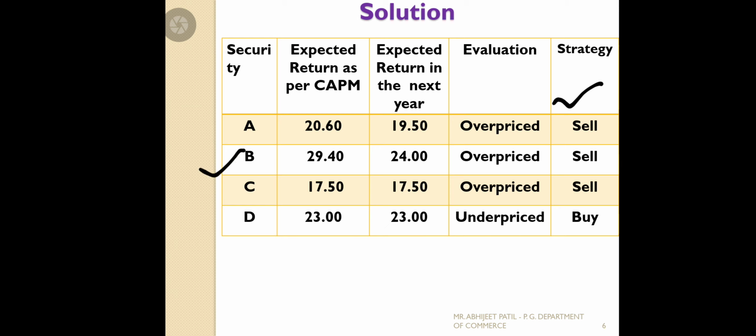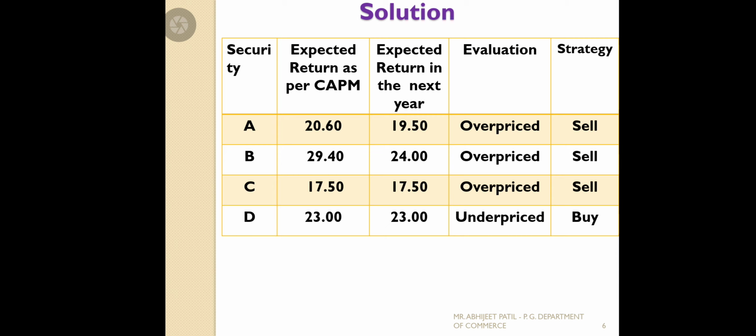Next, security B also. The return is 29.40 and the expected return next year is 24. As usual, the expected return as per CAPM is more than that, so it is overpriced and you want to sell now, because the calculated CAPM return is more than next year's. Why should we wait for next year to get 24? Today we are getting 29.40. So you want to sell the shares. Overpriced.